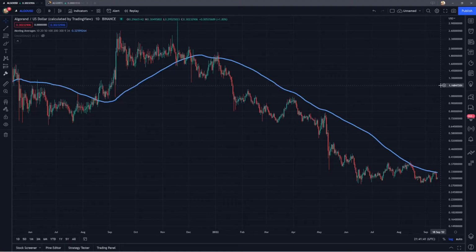Today I'm going to be providing a market analysis update for Algorand. I'll be covering some moving averages to watch for, some key resistance and support levels to keep an eye on, and also the Algorand Bitcoin ratio, which is, from my perspective, an extremely important chart to consider.